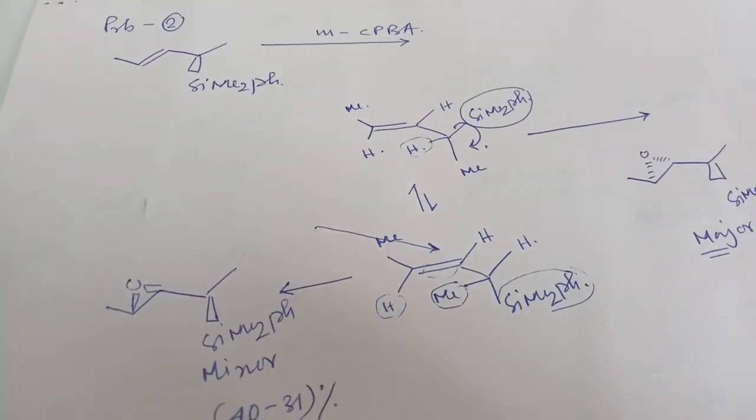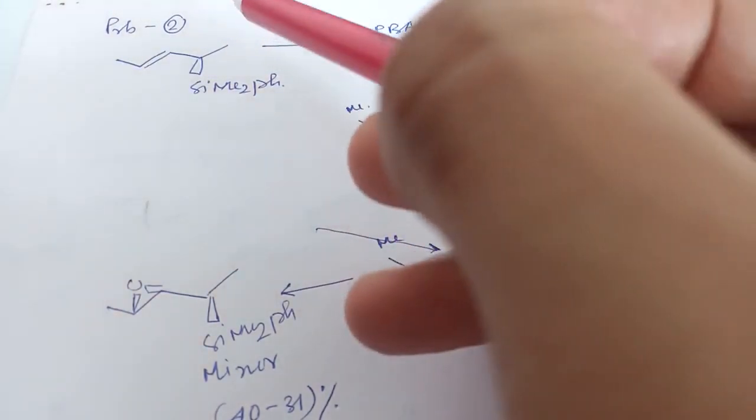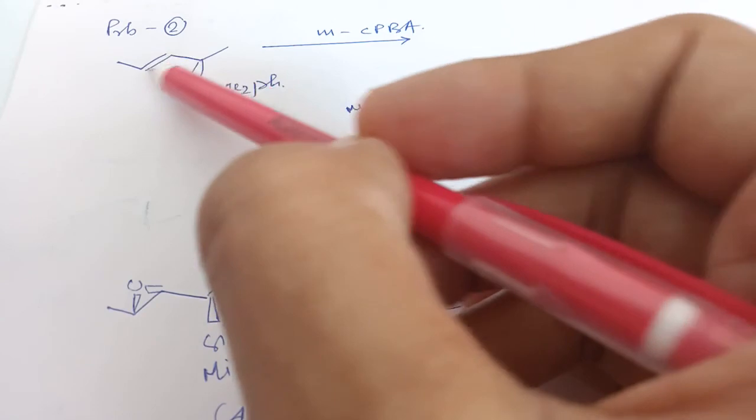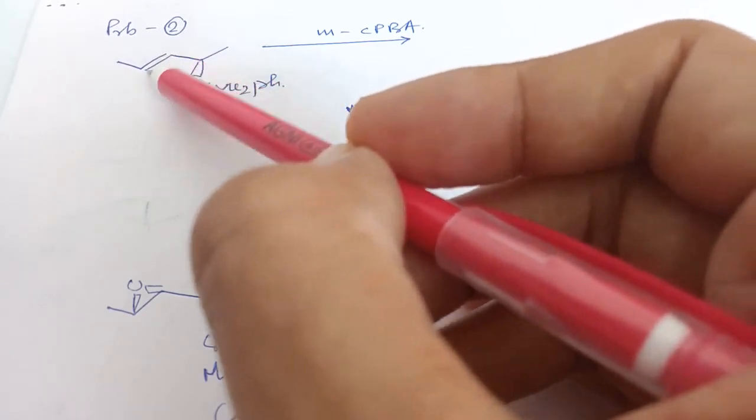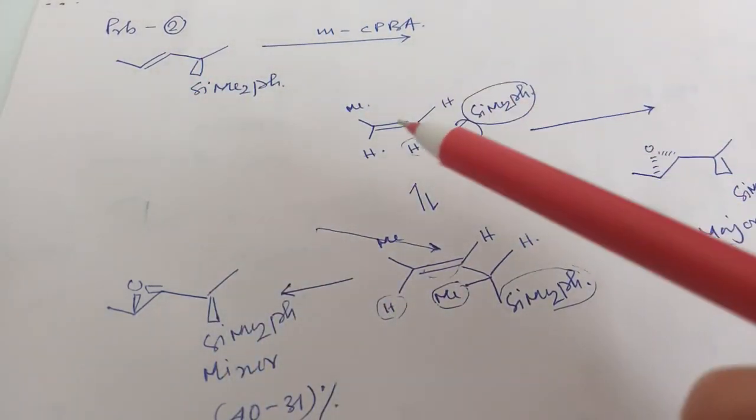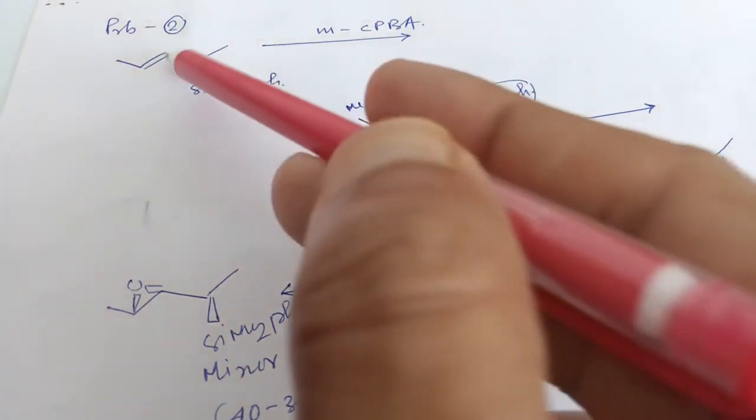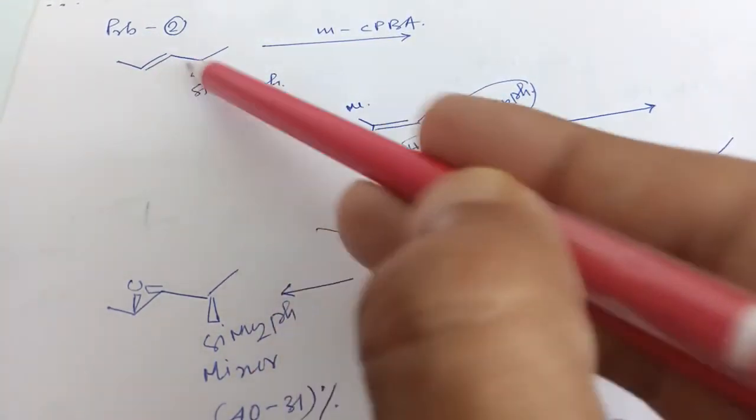You can see that if you change the cis-trans geometry of the double bond, we will get different types of products. So this is the beauty of stereoselectivity in epoxidation.